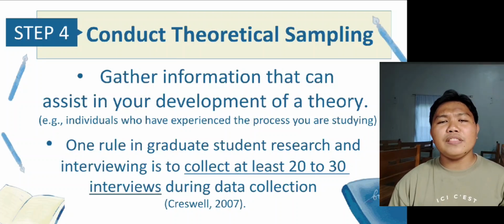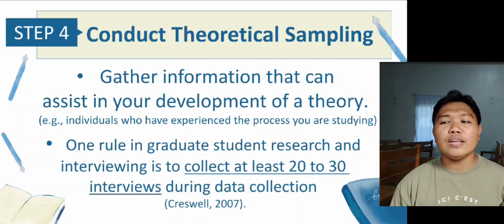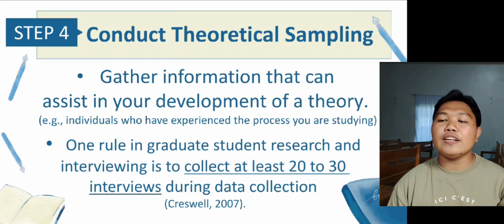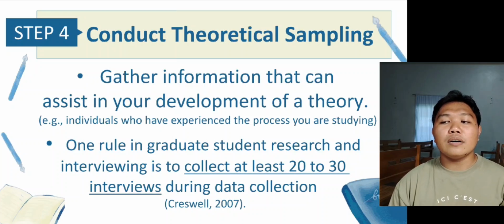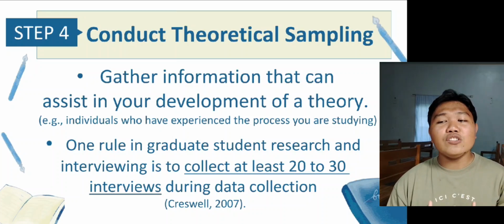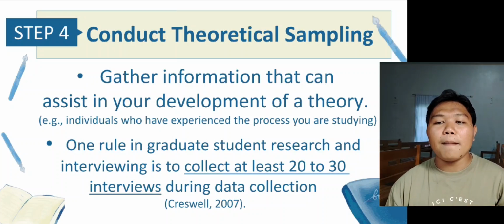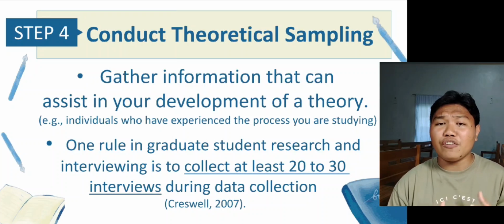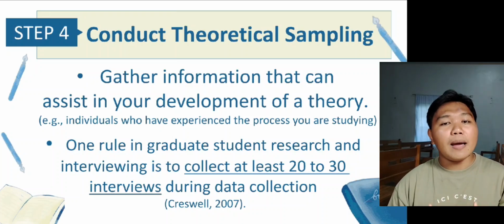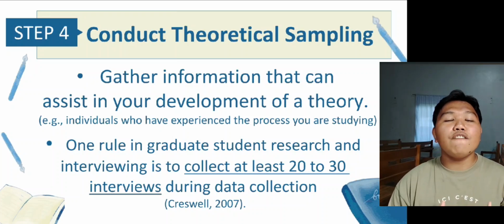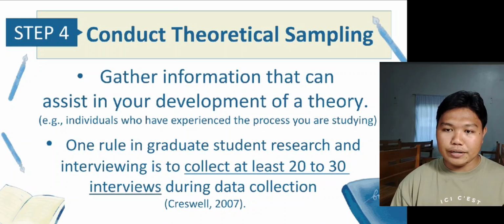Now, the fourth step is to conduct theoretical sampling. The key concept in grounded theory data collection is to gather information that can assist in your development of a theory, for example, from individuals who have experienced the process you are studying. Grounded theorists use many forms of data, but many researchers rely on interviews to best capture the experiences of individuals in their own words.